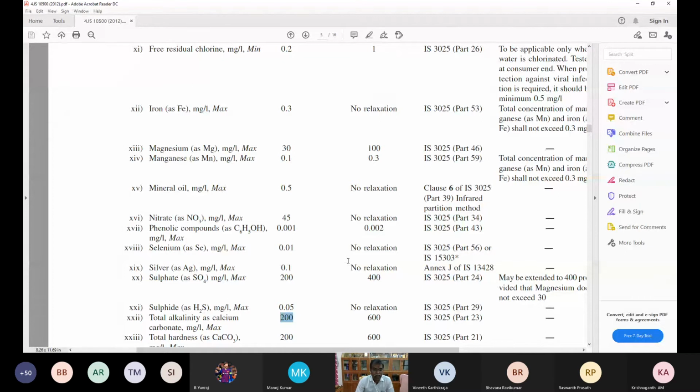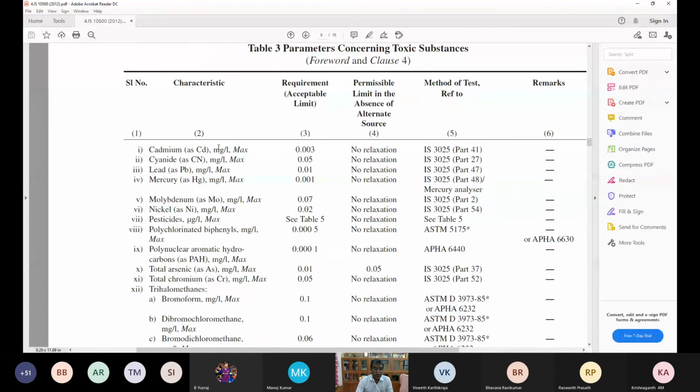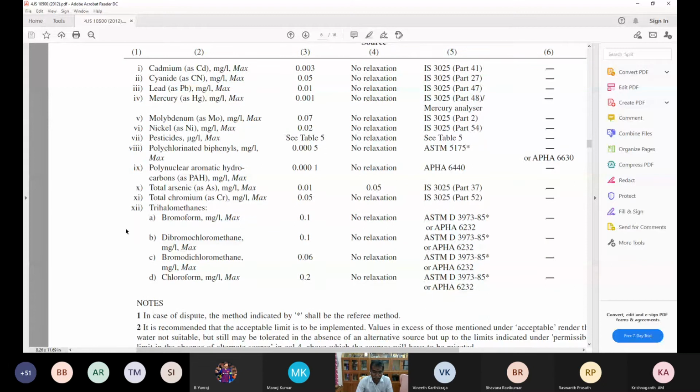Yes. And other important features are the toxic compounds: cadmium, cyanide, lead, mercury, nickel, pesticides, chromium, and trihalomethane. Please remember or have a look at these parameters also. Trihalomethane we have discussed elaborately. ASTM standards, American Society for Testing and Materials methods, or you should follow APHA, whatever I showed in the PPT, the APHA manual. These trihalomethanes are important. These are byproducts of the disinfection process.